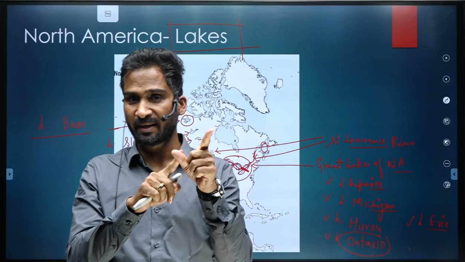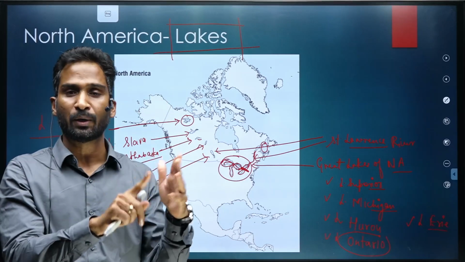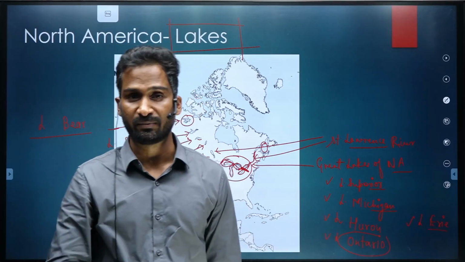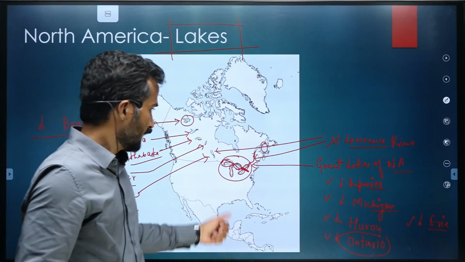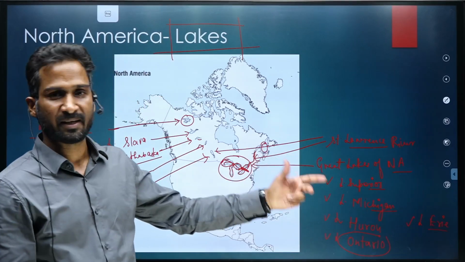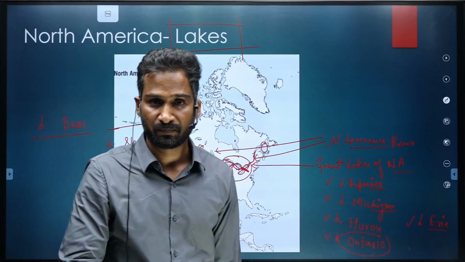So Lake Superior, then Michigan, then Huron, then further east Ontario, then Lake Erie, which is connected with the St. Lawrence River and ultimately connects with the Atlantic Ocean. In between there is the Gulf of St. Lawrence. These things we have already discussed.